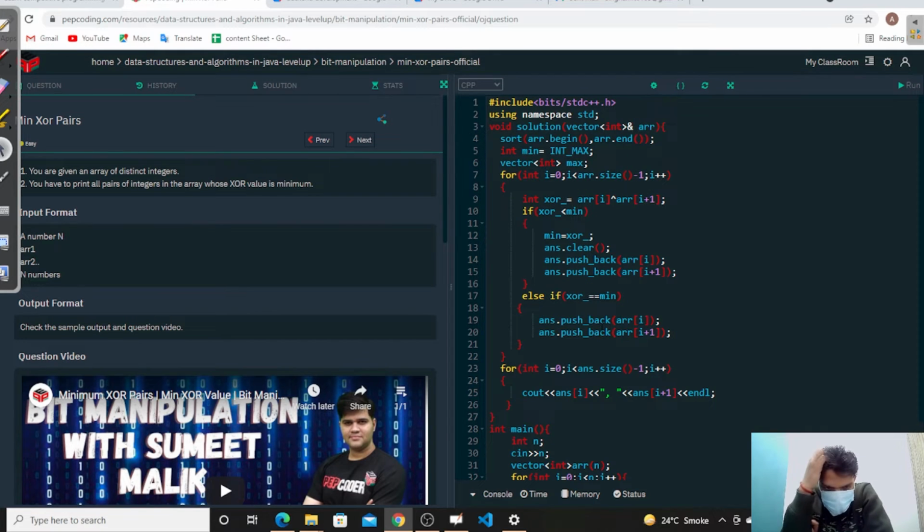So initially we sort using the sort function, array dot begin and array dot end. Then we take int min equal to int max. After that we take a vector, and we traverse the array, array dot size minus 1, from I equal to 0, taking XOR of itself and its neighbor. When our XOR is less than minimum, we update our minimum equal to XOR, then clear the answer and push back array I and array I plus 1. Else if XOR is equal to minimum, then we answer dot push back array I and answer dot push back array I plus 1.